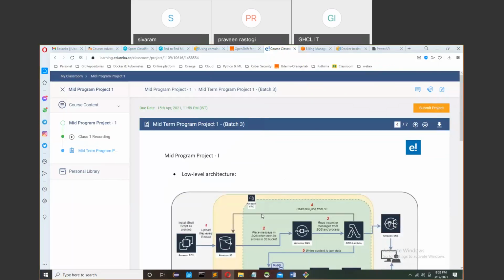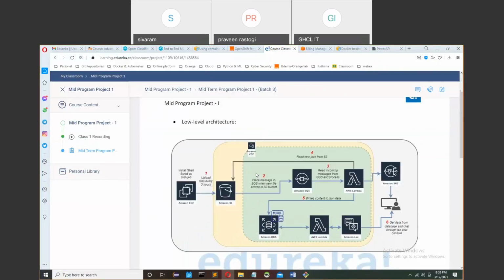So if we talk about the project, what was the project? They said we have to make a system where some EC2 machines act as clients, and from the client machines, those machines will send some data to the server. The main purpose of the project is to store the data in an S3 bucket.